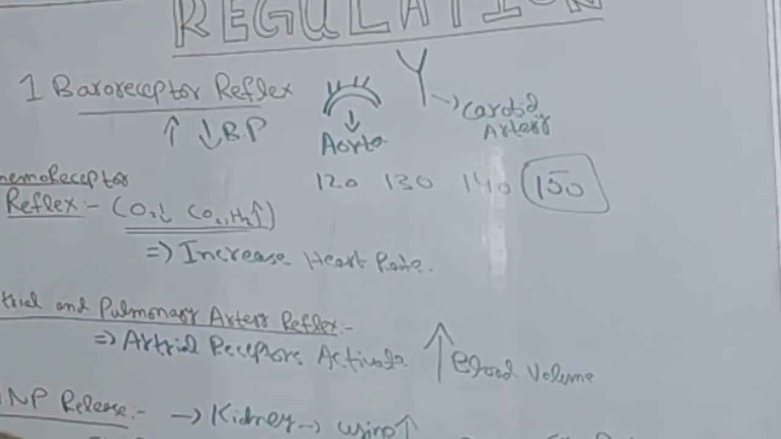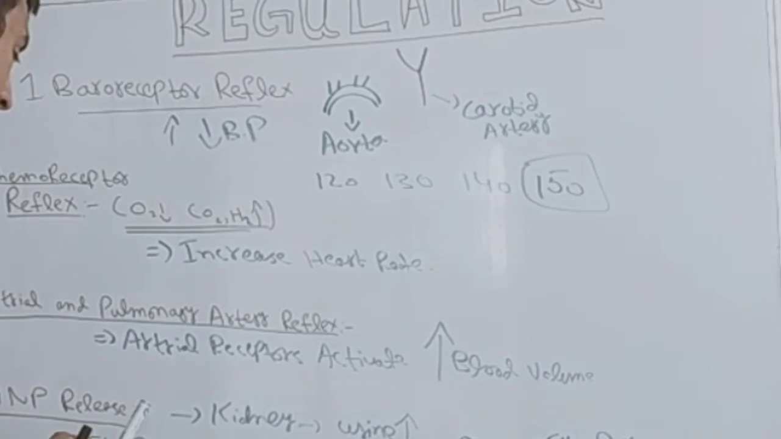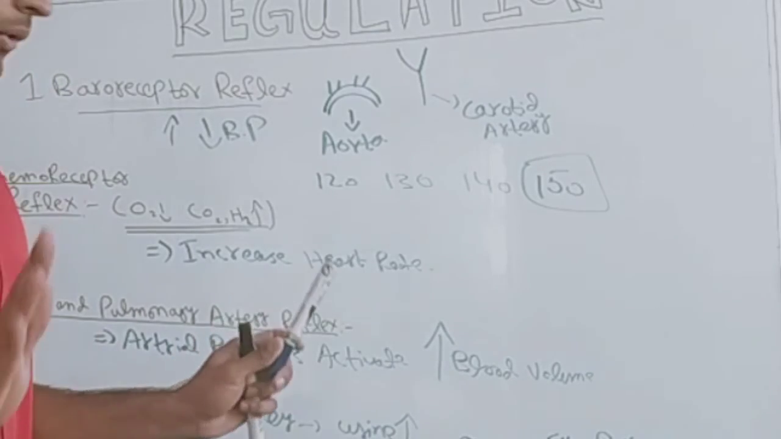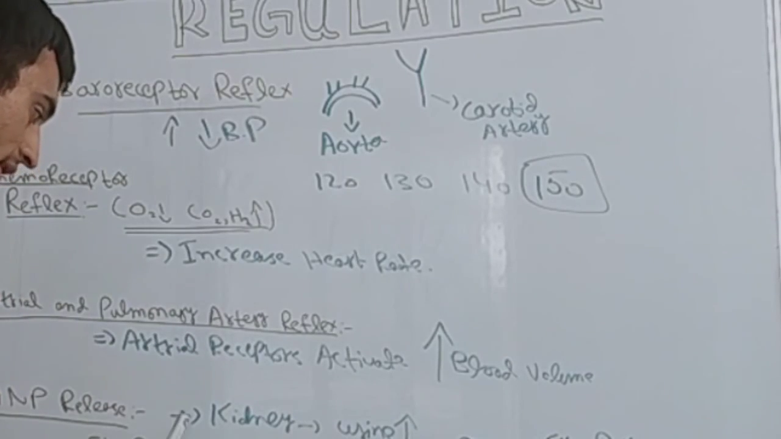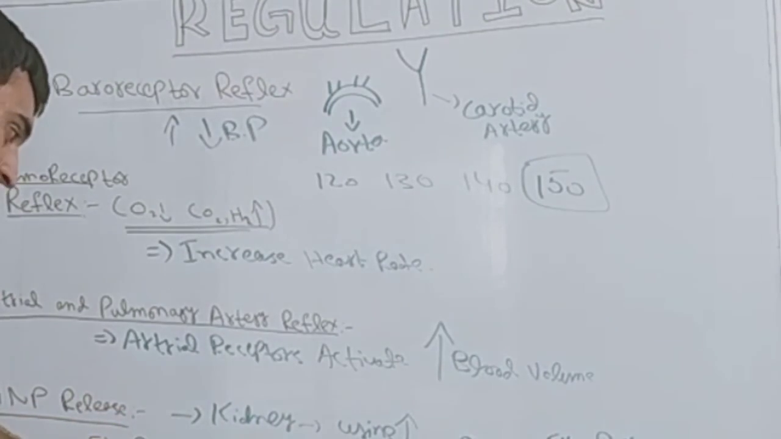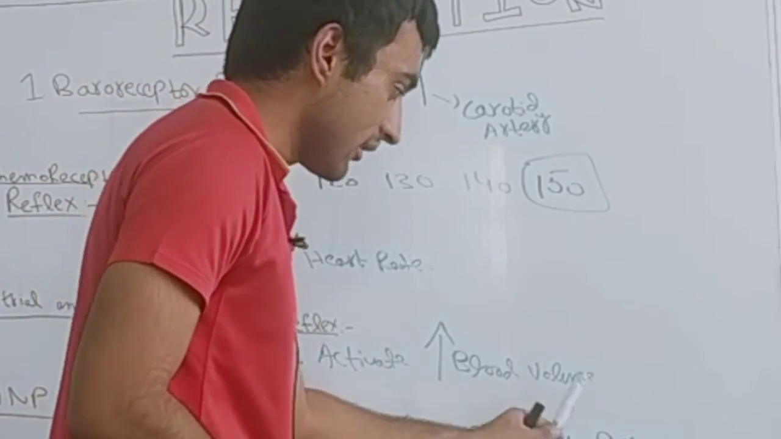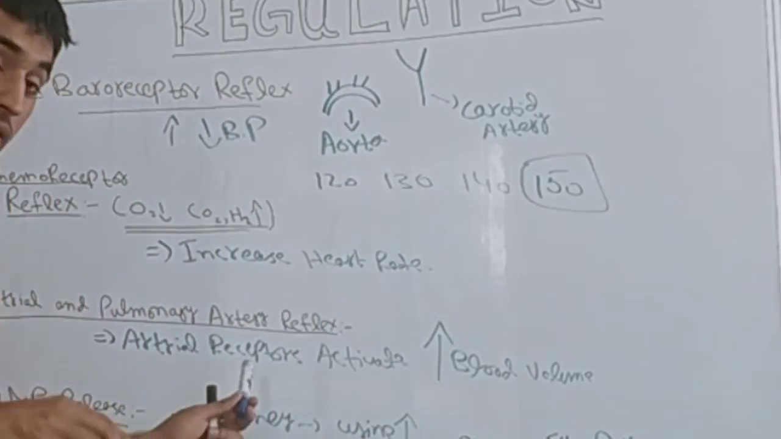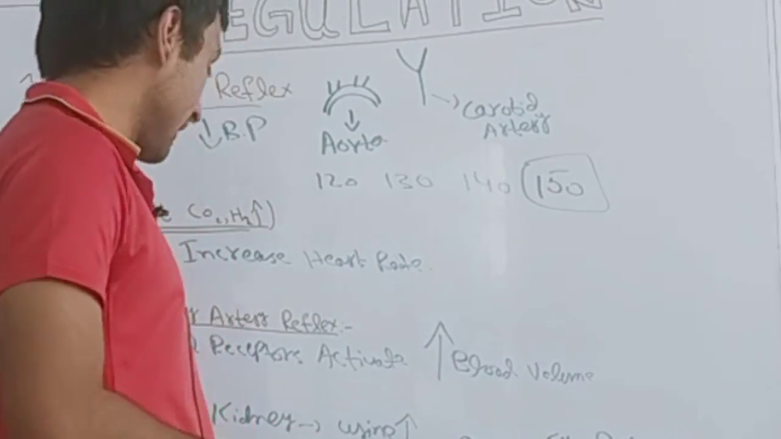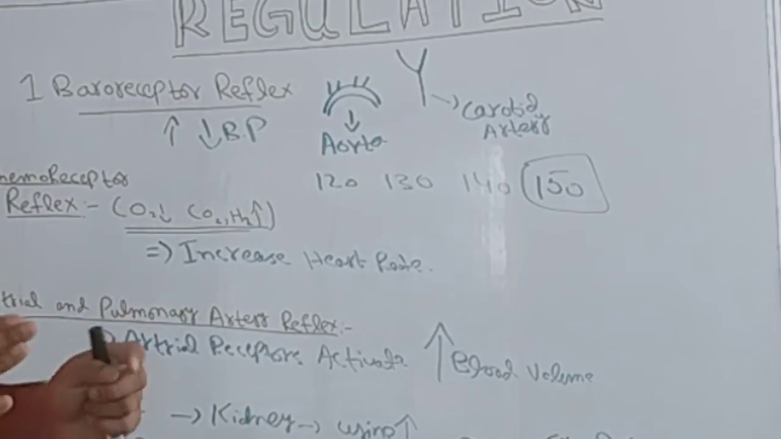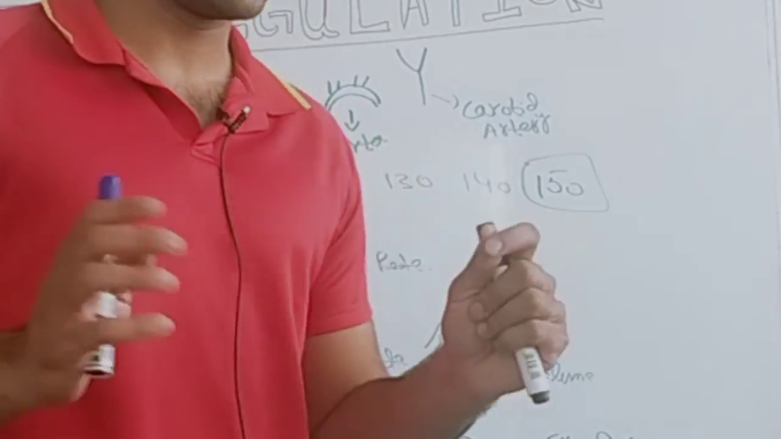Again I am telling you that the Bainbridge receptors are located in the atria. Whenever there is increased blood volume, these receptors are activated, which sends the vagal nerve towards the brain. The brain then sends the sympathetic nerves towards the heart, and then again the blood volume comes back towards the normal.